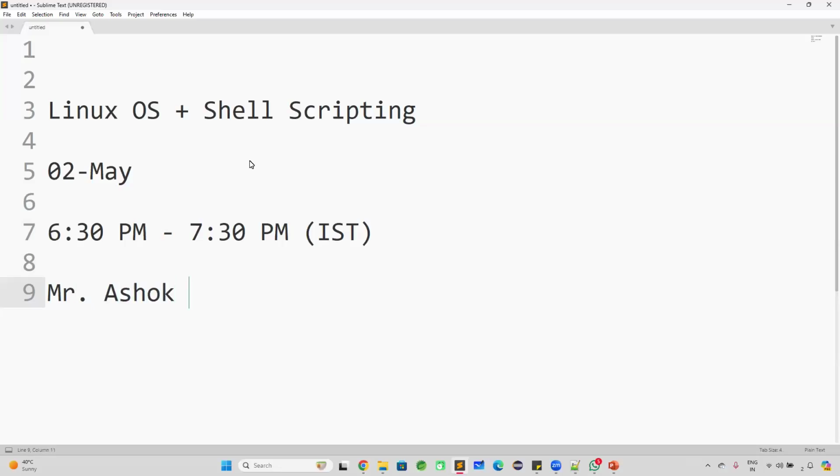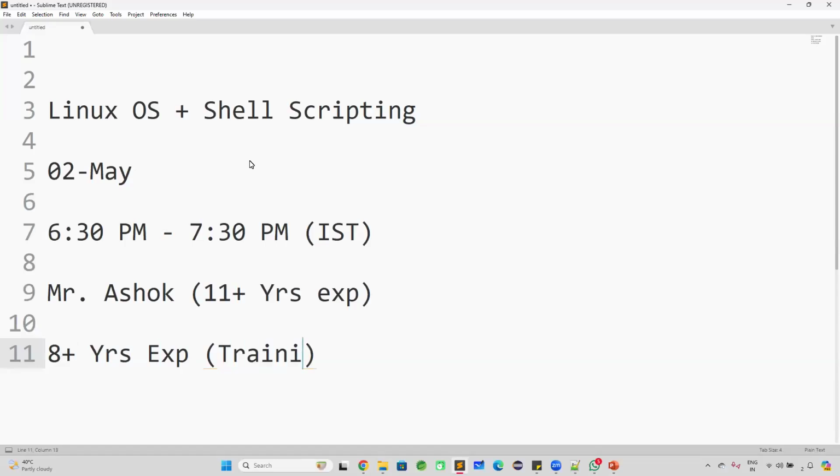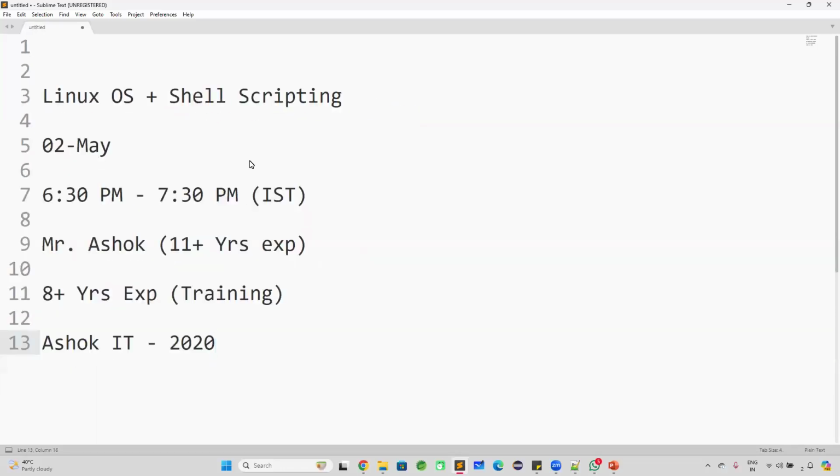My name is Ashok. I'm having total 11 plus years of experience in the IT industry, and I'm having 8 plus years of experience in the training. We have started Ashok IT Training Institute in 2020. So in this month, we are going to complete 4 years for Ashok IT. So this is a very quick introduction about myself. I have started Ashok IT Training Institute in 2020 in Hyderabad location at Amirpet.